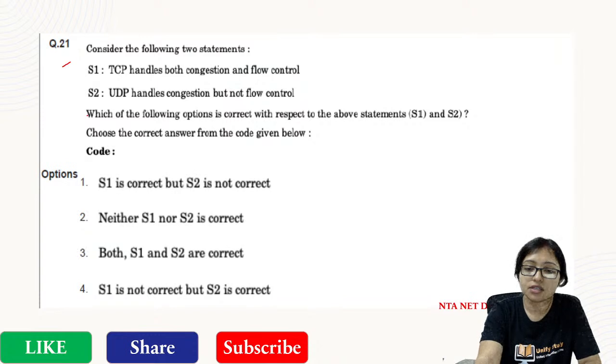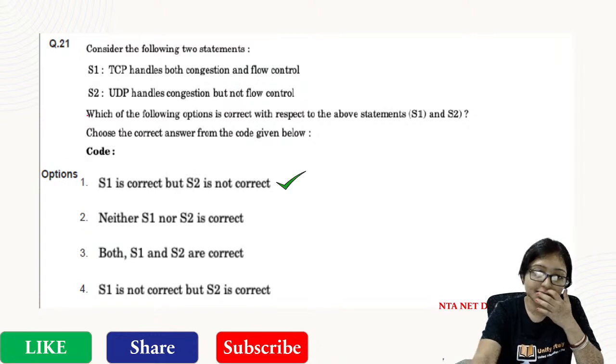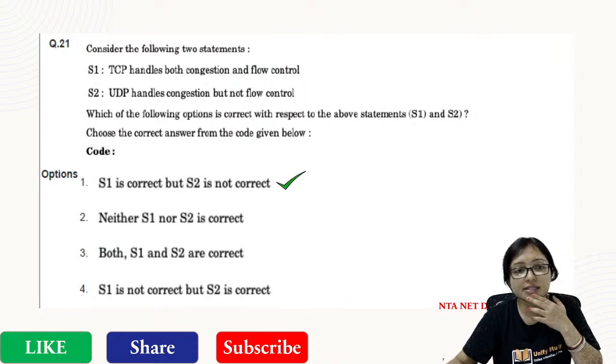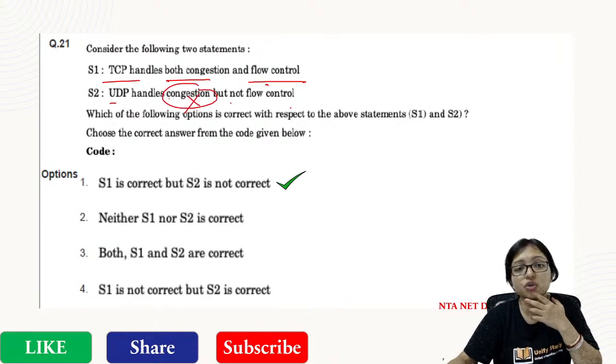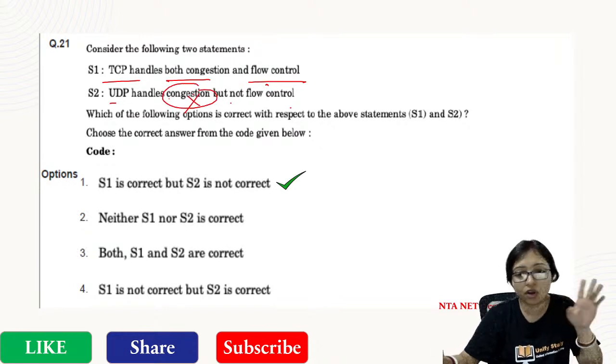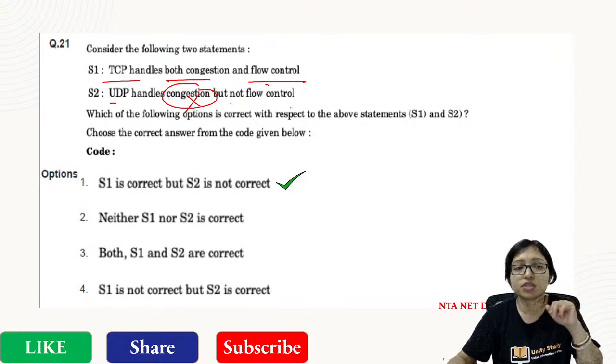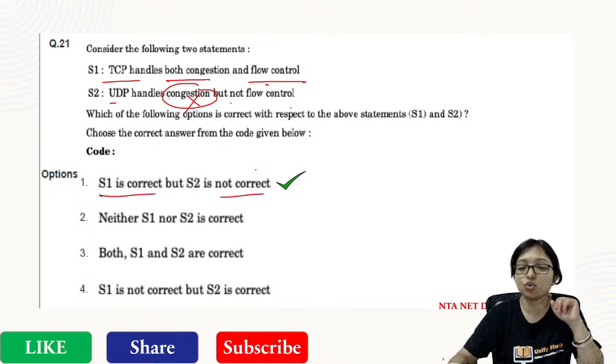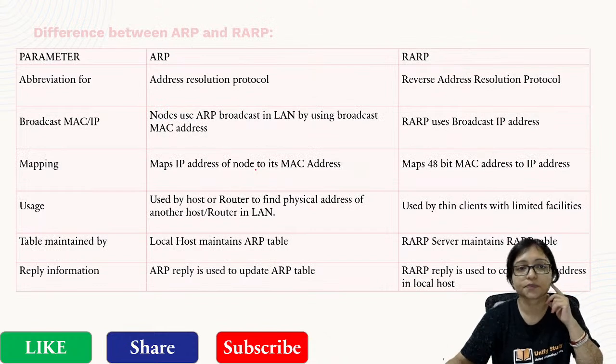Okay, answers are coming. Yes, one is the correct answer. TCP handles both congestion and flow control. UDP handles neither congestion nor flow control. So that's why S1 is correct, but S2 is not correct.